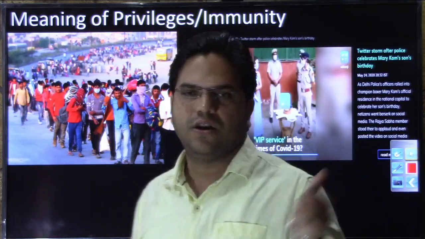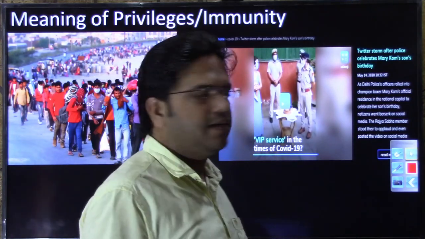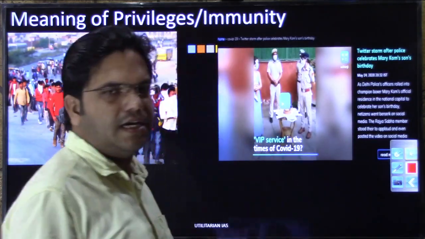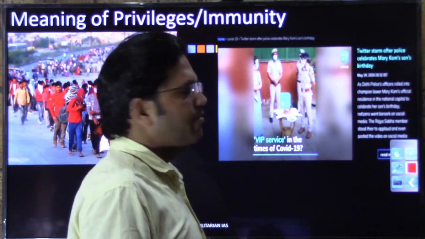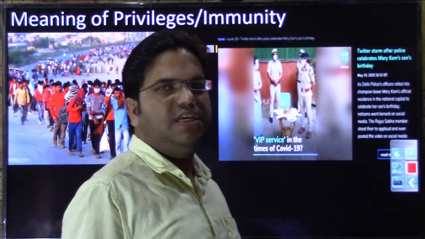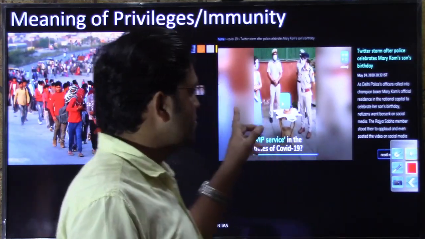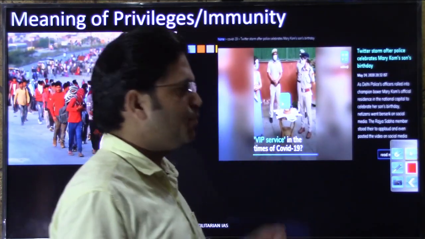And on the other side of the screen, police belonging to the same fraternity are celebrating, bringing cake and celebrating the birthday of a famous sports star. You would have seen these types of cases in many urban centers like Bengaluru or Delhi. Here you have a Rajya Sabha MP, a sports star.